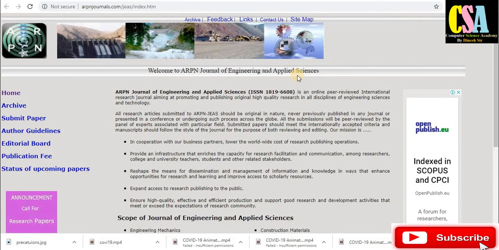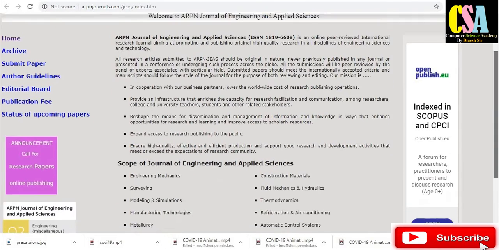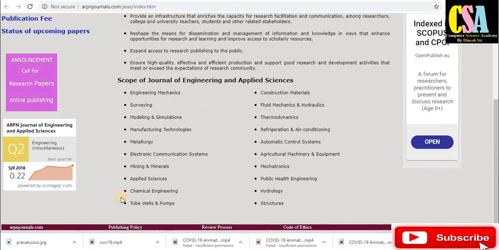Now next one is the ARPN Journal of Engineering and Applied Sciences. This especially belongs to arts and science, commerce, and also engineering backgrounds. So these are the scopes. All candidates belonging to these branches can publish their paper, and this is the SJR ranking, and this is also a Scopus indexed journal. You can see it here on the right hand side.